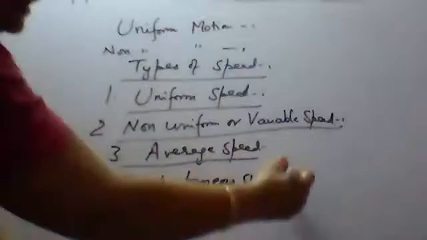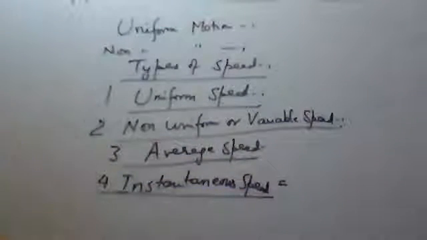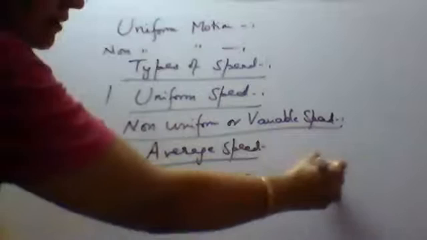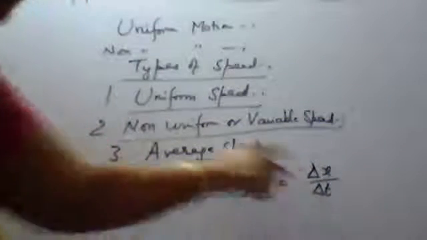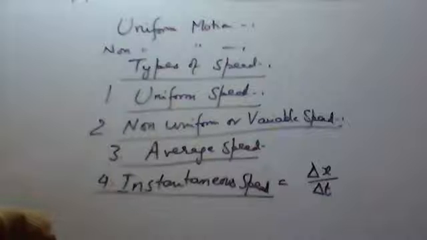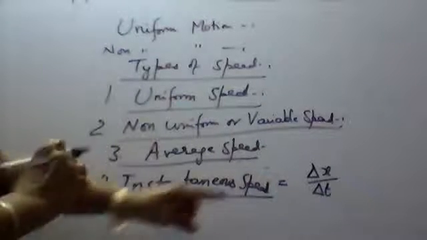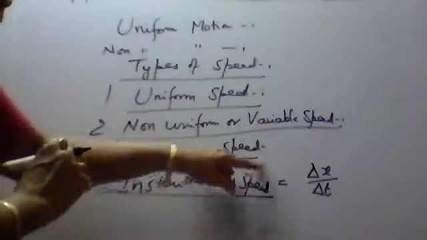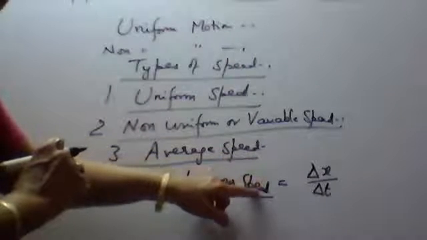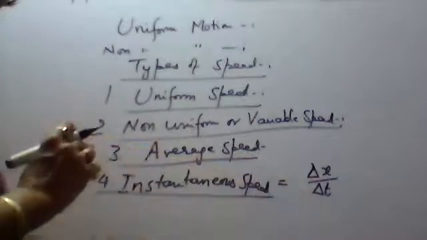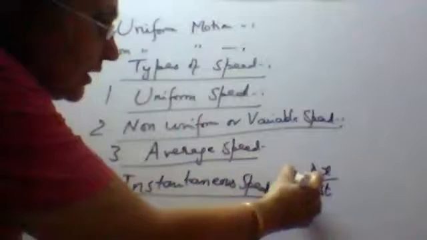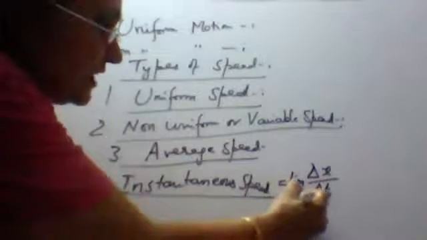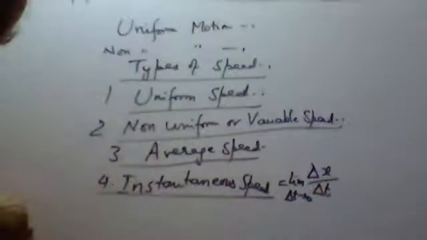Okay, now instantaneous speed, how do we measure it? Let in time interval delta t, the distance traveled be delta x. But at a particular instant, the time interval is very, very short. How much short? In the limit delta t tending to 0.